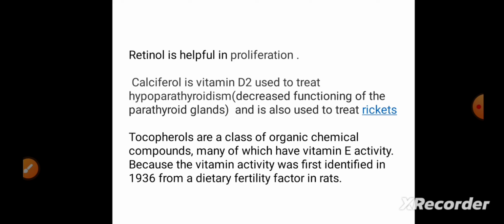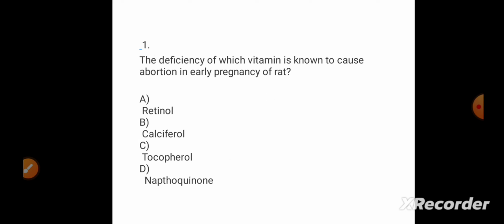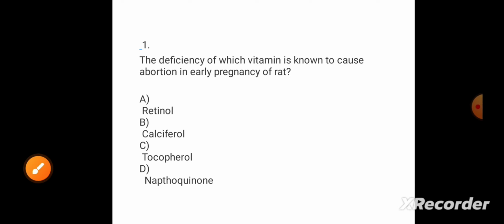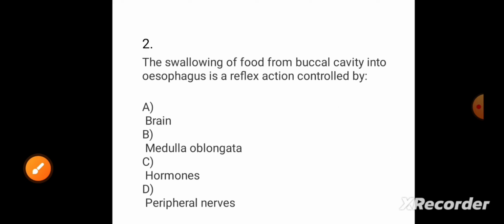Okay, and specifically if we talk about tocopherol, these are a class of organic chemical compounds which are specifically known for vitamin E activity. And because of this vitamin activity, it was for the first time identified in the year 1936 as a dietary fertility factor in rat. So the answer for this will be tocopherol, option C. Okay, then moving forward to the second question.